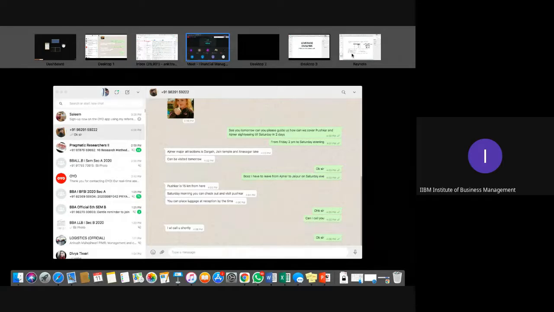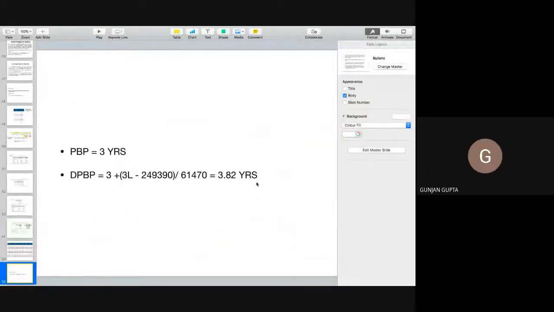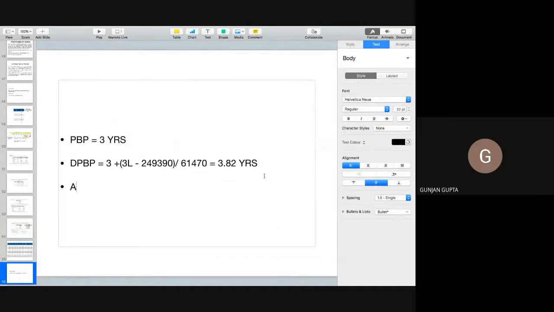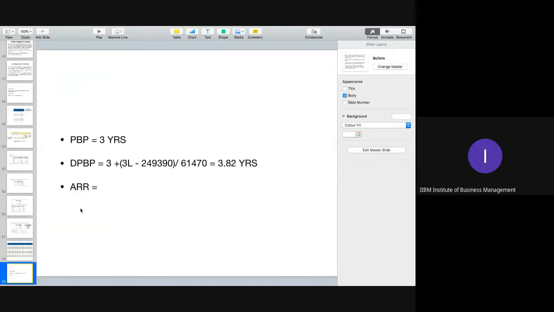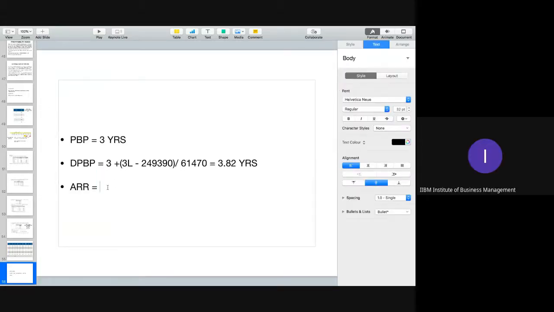Now we'll go for ARR calculation. What is ARR? ARR is average PAT upon average investment into 100. First of all, average PAT we need to calculate. So total PAT is 175 divided by 5, that is 35. Divided by average investment, so 35%. So is this the answer you got for ARR? Yes, ARR it is.